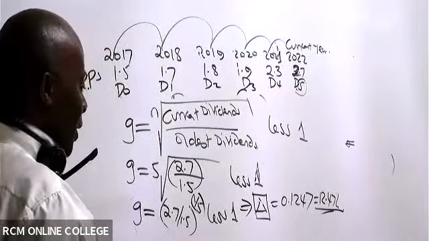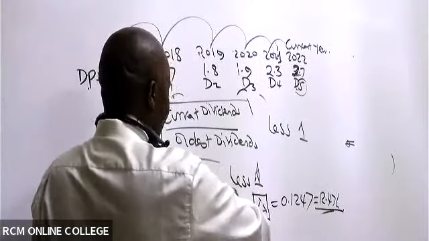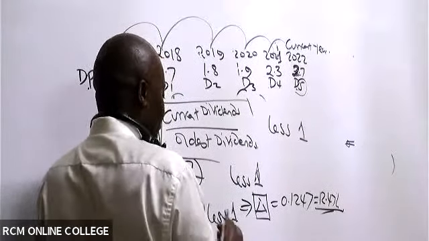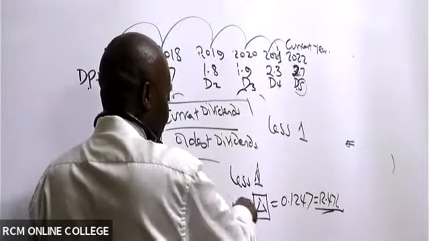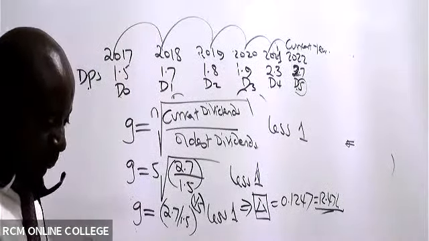So you say 2.7 divided by 1.5. Then, of course, they're in brackets, raised to, open brackets, 1/5, close. Then you say equals. Whatever answer you get, you say minus 1. This less 1, you'll be able to get 0.1247.